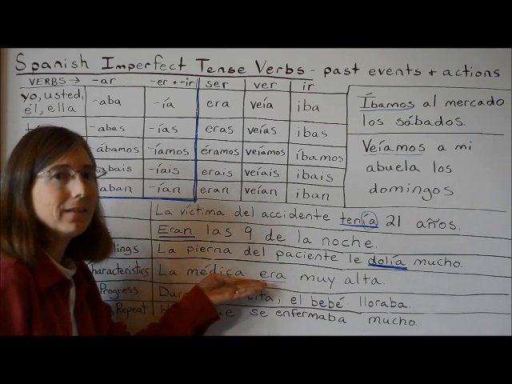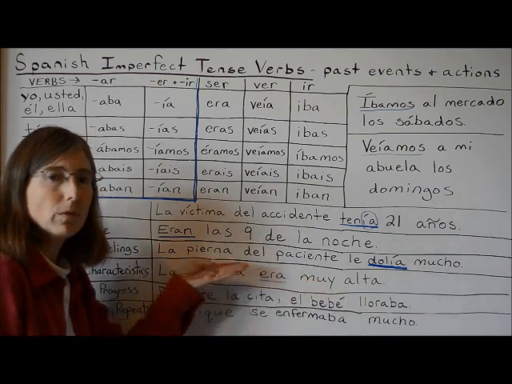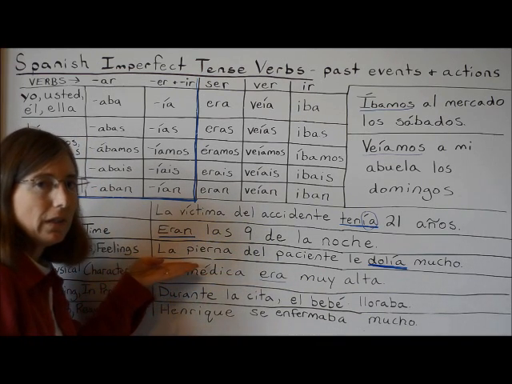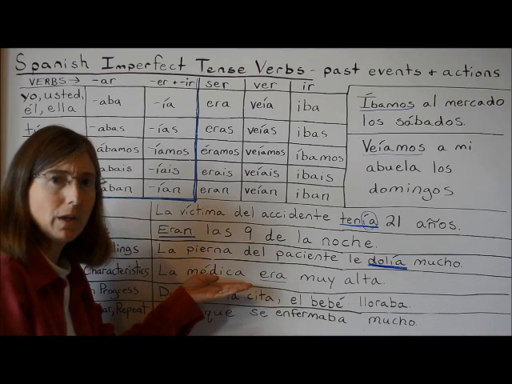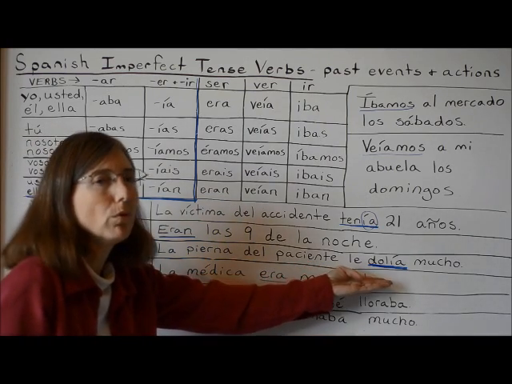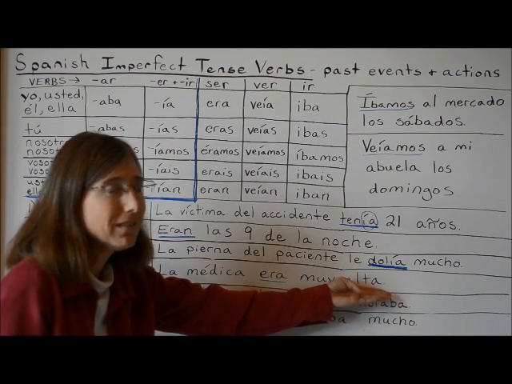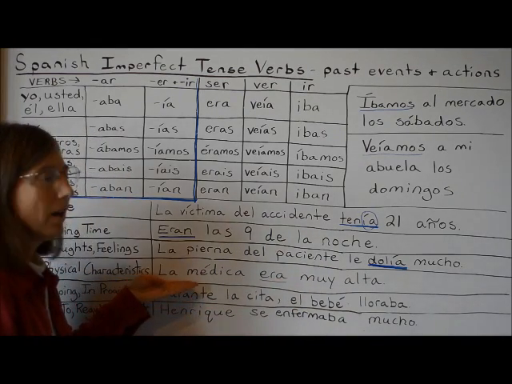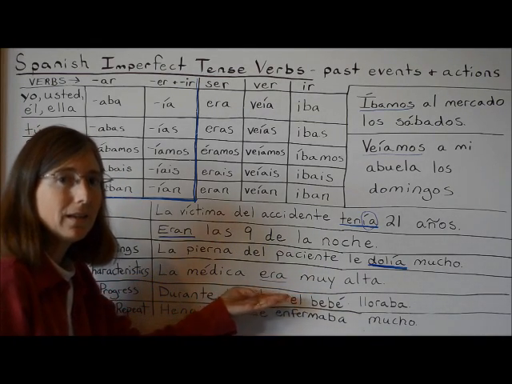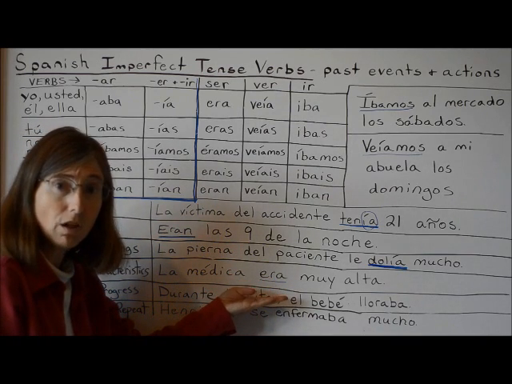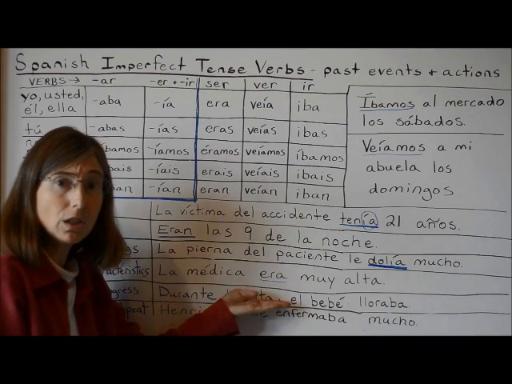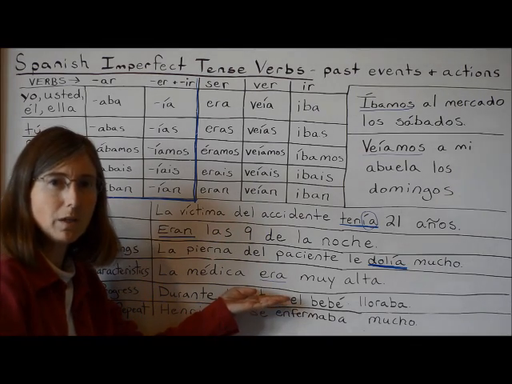La pierna del paciente le dolía mucho. So here we're talking about feelings. The leg was hurting the patient a lot. So we have doler conjugated in the imperfect tense. La médica era muy alta. Here we're talking about a physical characteristic, so we're using ser to talk about physical characteristics, but it's conjugated in the imperfect tense because we're talking about the past.